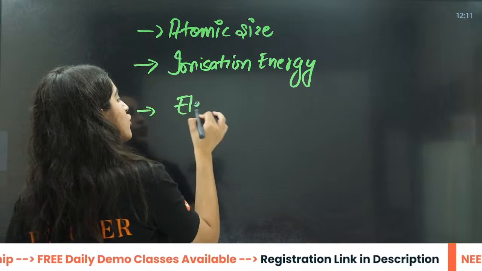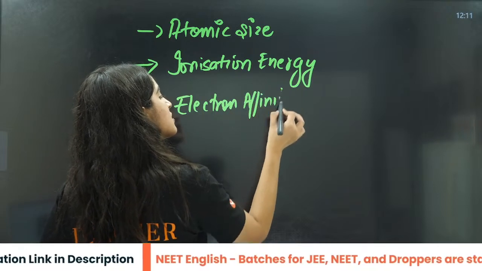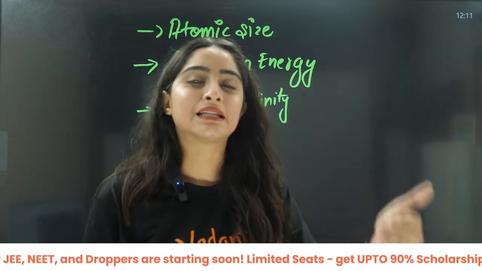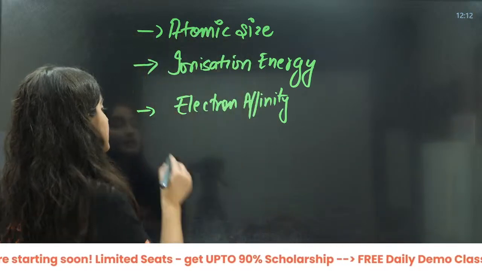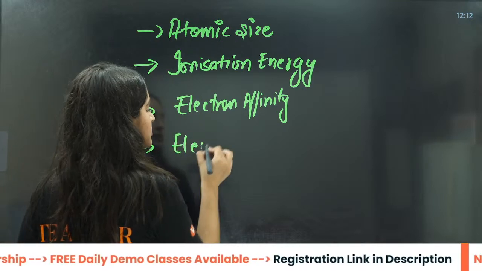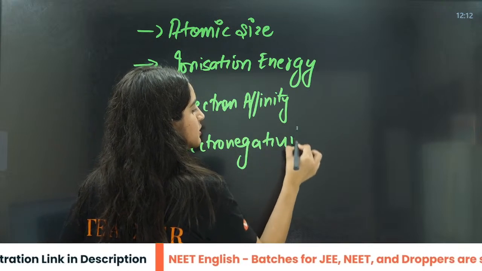There is a little bit of difference between electron affinity and electron gain enthalpy, so we will talk about that. Then we will calculate the electronegativities and the scales of electronegativity.